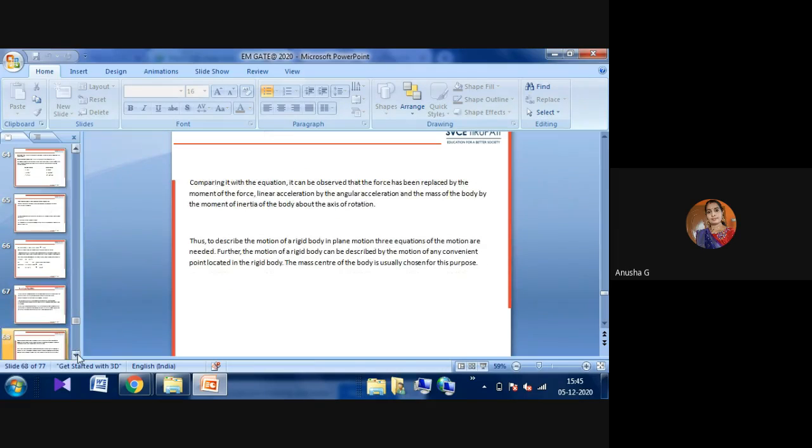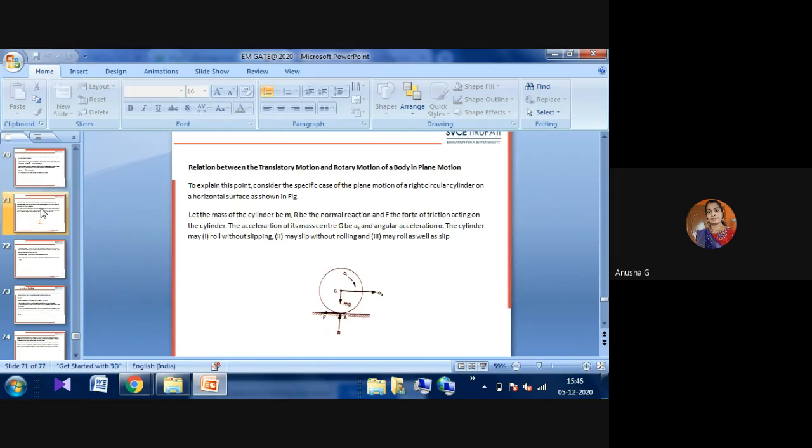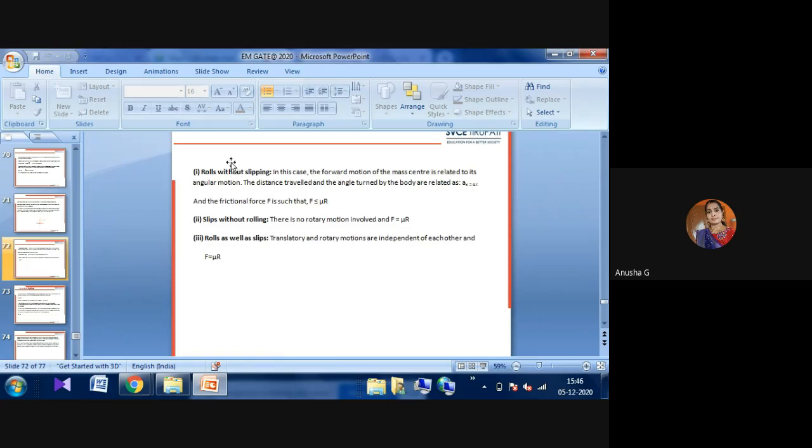Next, kinetics of a rigid body. Kinetics of a rigid body deals with a body in moving condition, and there are formulas depending on the translatory motion and on the rotatory motion. For rotatory motion, M equals I G into alpha. Then the relation between translatory and rotatory motion in plane motion covers rolls without slipping, slips without rolling, and rolls as well as slips.